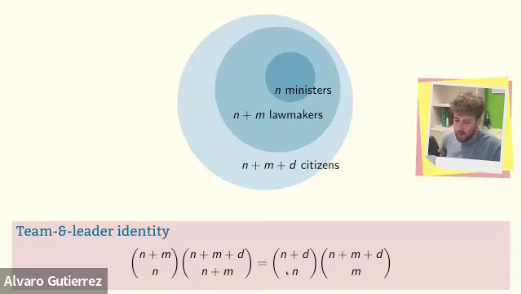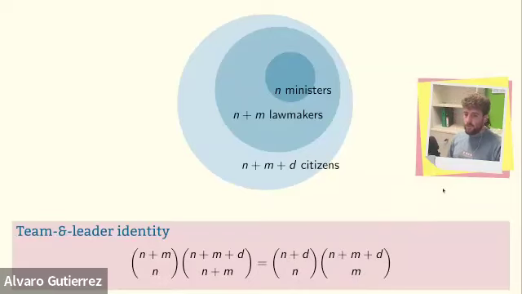Right? On the right-hand side, I start with the citizens, and I choose from those the lawmakers that are not going to be ministers. And then from the remaining population, I choose the ministers. And so both of them just count all of the possible governments to form, and hence this is an equality.